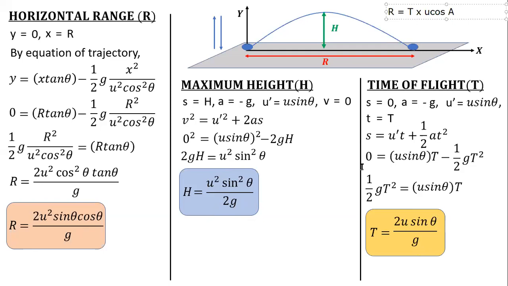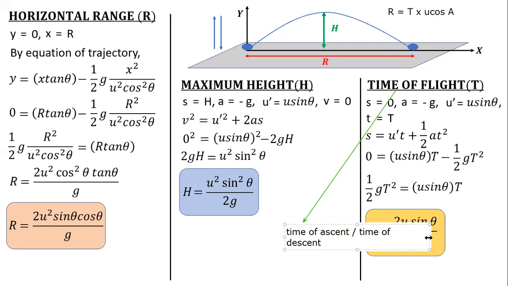Now in time of flight, we also define two terms called time of ascent and time of descent. So that also you can just remember: time of ascent is nothing but the time to go up. And time of descent means the time taken to come down. And you know that for ascent and descent, the time taken will be the same. So the value for time of ascent and time of descent is nothing but half of the total time, which is u sin theta by g. Ascent is u sin theta by g, descent is also u sin theta by g, so that the total time becomes 2u sin theta by g. So you can use those terms also.